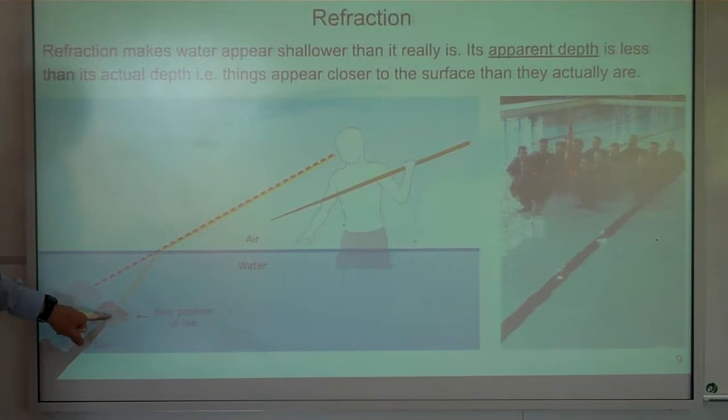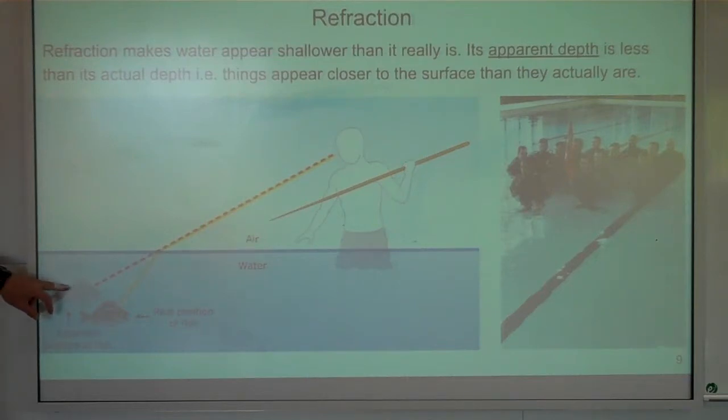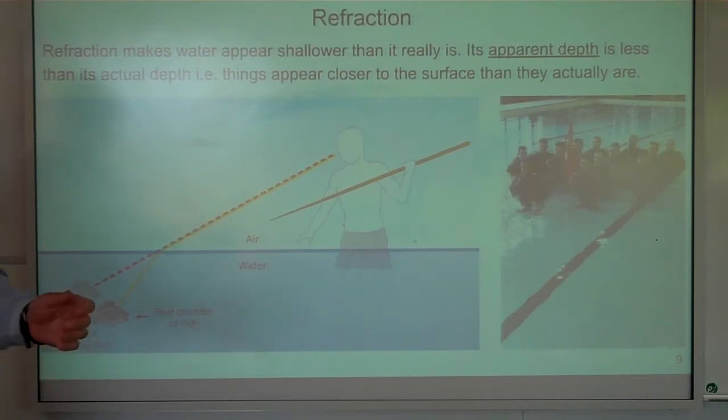So when you look at the fish in the water, you see the fish as being at the apparent position because you assume that it's a straight line. But the fish is actually a little bit forward and further down, yeah? And so the classic scenario, if you've maybe seen a survival show on TV or something, is you can't aim for where you see the fish because you'll miss. If you're trying to shoot it with a bow, you'll just miss. You have to aim in front of it, a little bit below, and you'll be okay. Okay? If you put your hand in the water, you'll still miss.